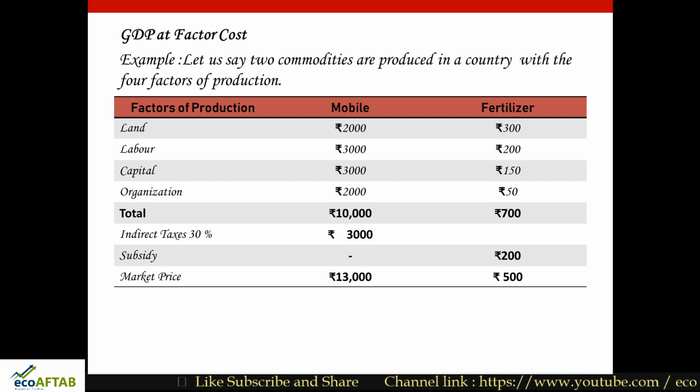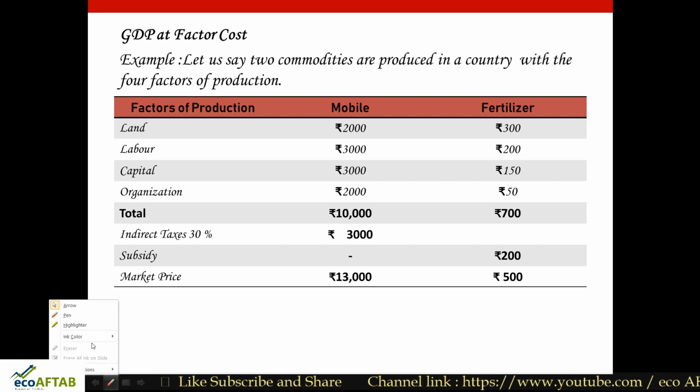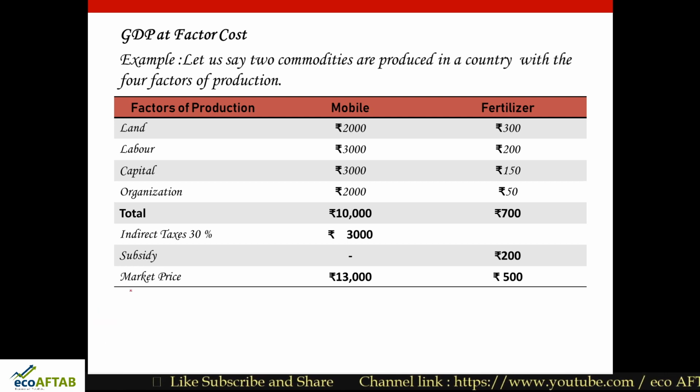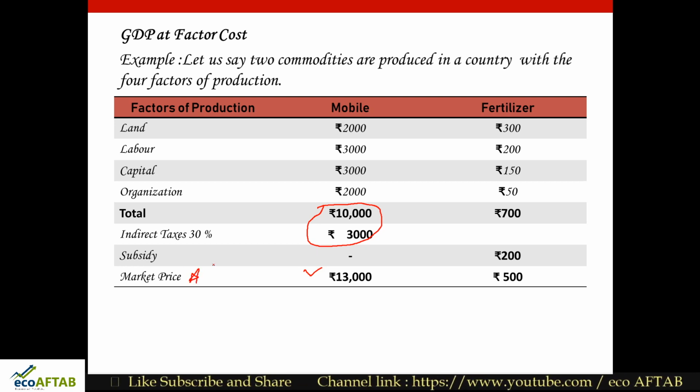When this 3,000 rupees is added to 10,000, we get 13,000 rupees, and this 13,000 is what is called the market price. In the case of fertilizers, there is no tax, but in turn the government is giving a benefit in the form of a subsidy.